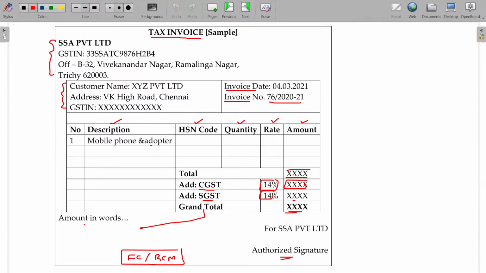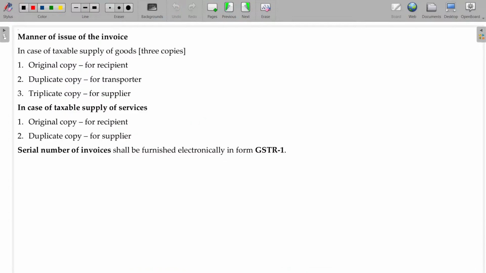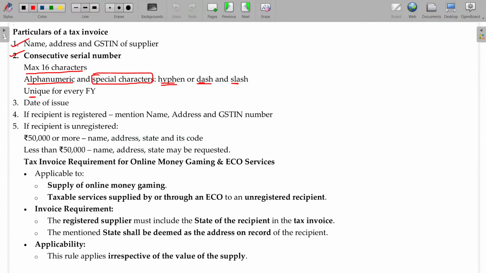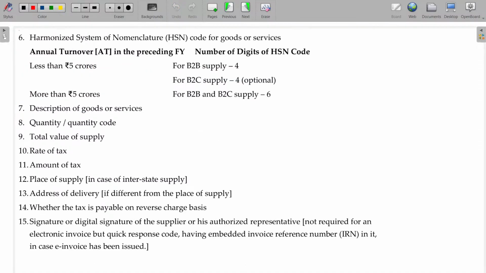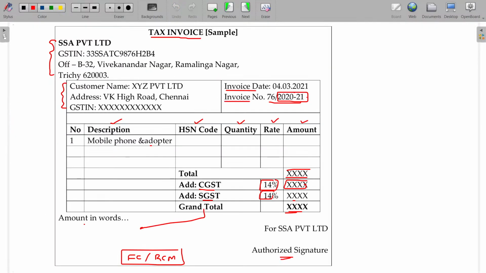So here I have stated it this way, 2021. By seeing this itself, this invoice is related to 2021. So for each and every year, that invoice number should be uniquely identifiable. That's how the invoice number should be quoted. Number 2. Number 3, date of issue. Number 4, if the recipient is registered, mention his name, address, GST number also. So recipient's name, address and his GST number.